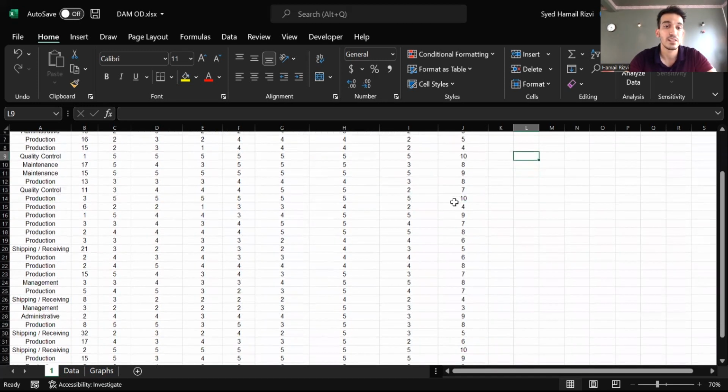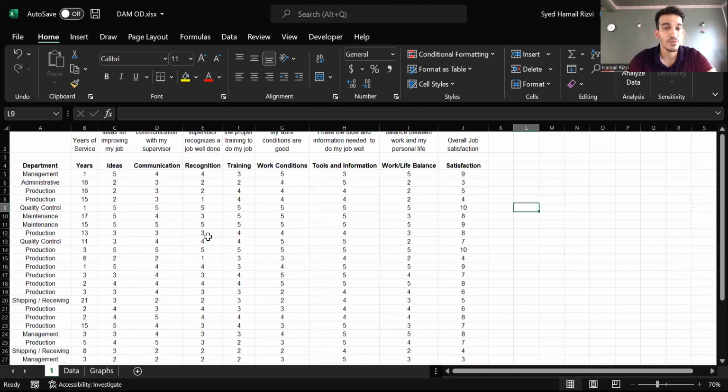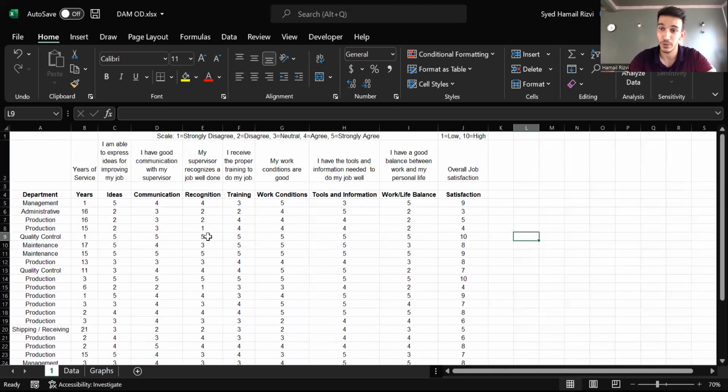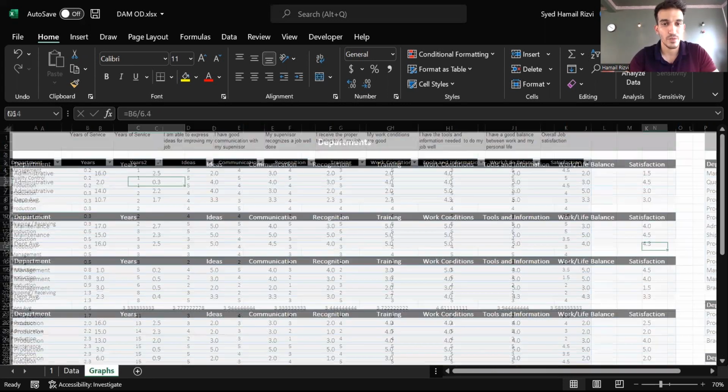The other problem is that for years of experience, the scale varies from about 1 to a max of about 32. That is also something that you will have to equate and fit to a scale of 1 to 5 so that you can have a correlative model for your analysis. This is precisely what we've done in this table. As you can see, we have equated years to a scale of 1 to 5, and similarly overall job satisfaction, we've equated to a scale of 1 to 5. Now that the scales are all similar, we can start off with our analysis, which we've done here.